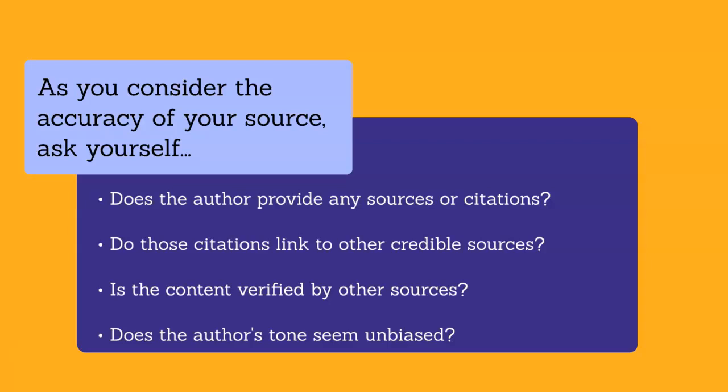As you look at all of the sources you found on your topic, does the content kind of verify itself among all of those different sources? Of course, each article you use is not going to have identical information, but making sure that some basic facts match up is a good hint that your article is research-based and reliable. And you also want to ask yourself, does the author's tone seem unbiased? Being biased doesn't necessarily mean that we are lying or creating false information, but it does affect the kind of information that we'll report.